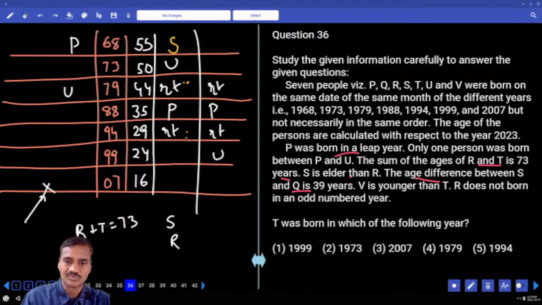And S and this one, what is the difference we have? 73 should come. The 39. And S and T, Q is 39, 55. And 59 minus how much is 39? 16. Here we get 2 possibilities for S, and here only one possibility. Don't hold on yet, we will see later. First let us fix this.